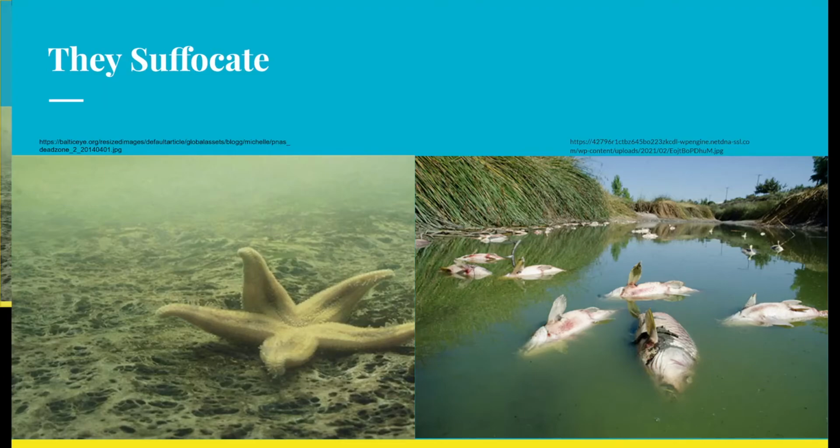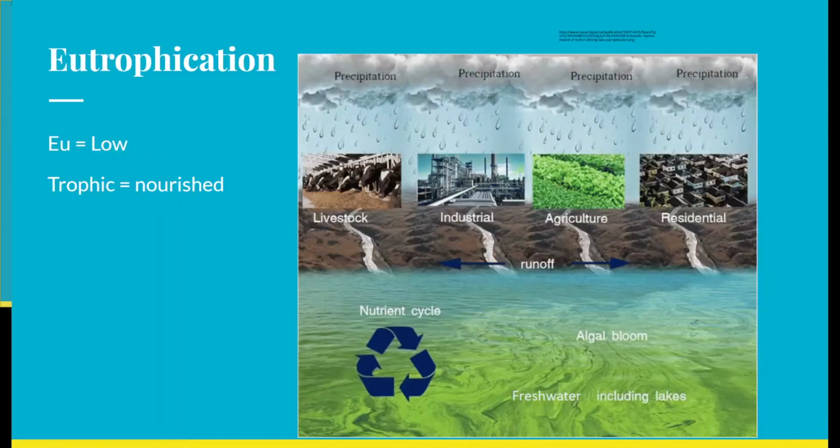Now, why does this happen? There are many factors that cause dead zones, but the main cause is eutrophication. Eu, meaning well, and trophic, meaning nourished. Eutrophication is the process in which an excess of nutrients is introduced into a body of water, usually caused by various sources of runoff. Now, why is more nutrients bad?